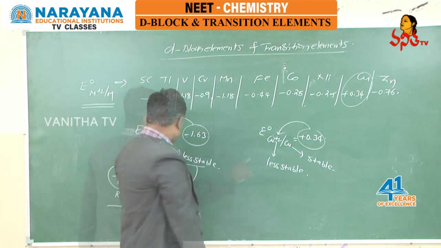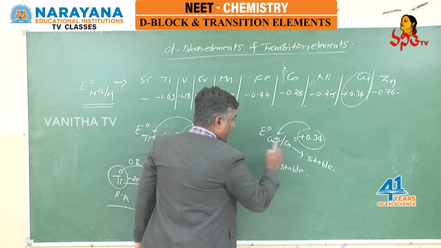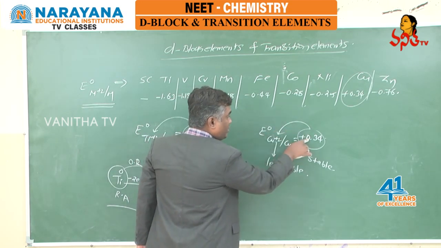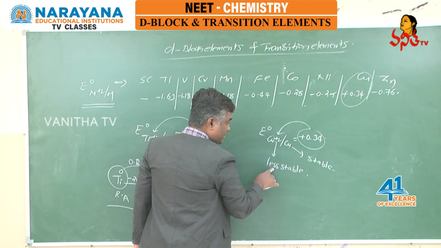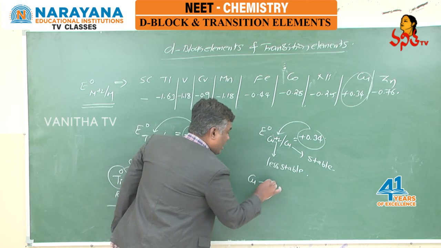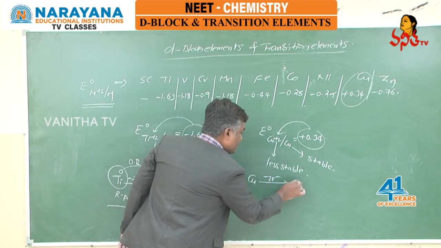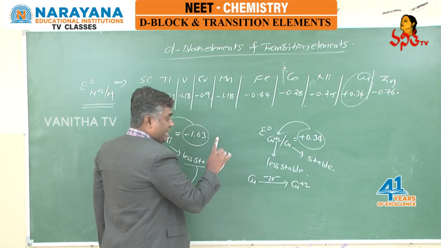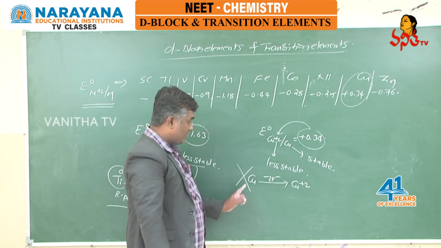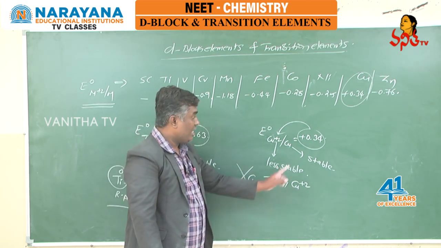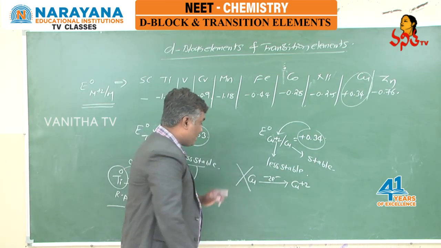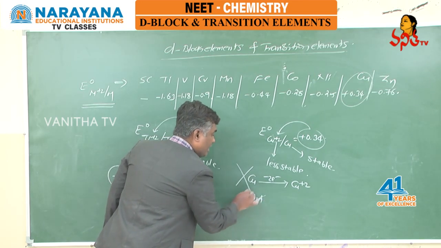And here in this case, between copper plus 2 and copper, copper plus 2 is less stable because with plus 2 oxidation state we have positive E naught. E naught value positive means that is less stable oxidation state, and here copper is stable. If I write a reaction, copper by losing 2 electrons becoming copper plus 2, this reaction is not taking place, because here stable is becoming unstable, which won't happen. Means copper is not behaving as reducing agent.